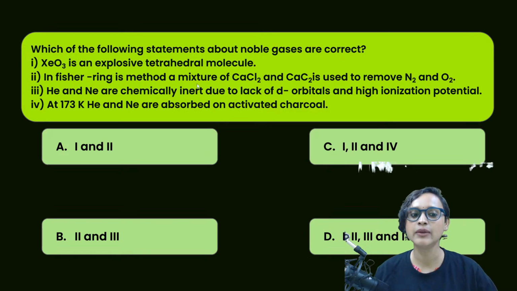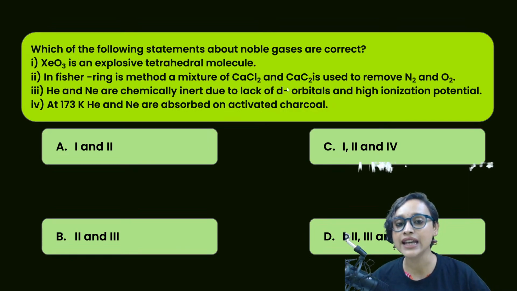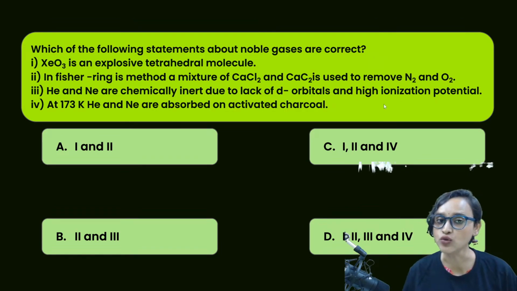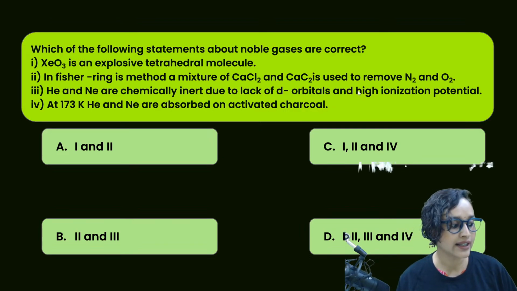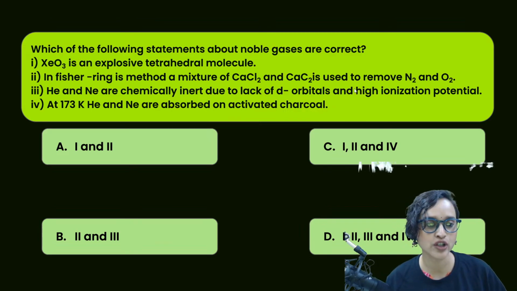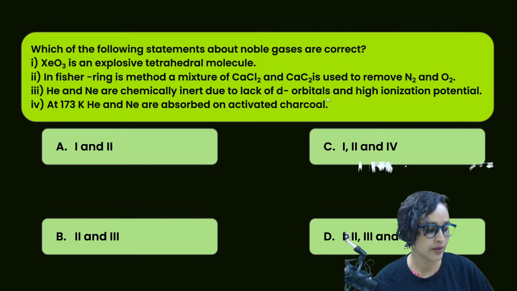In Fischer Ring's method, a mixture of CaCl2 and CaC2 is used to remove N2 and O2. Is that correct, guys? What do you think about the Fischer Ring method? Does anybody know what is this Fischer Ring method?